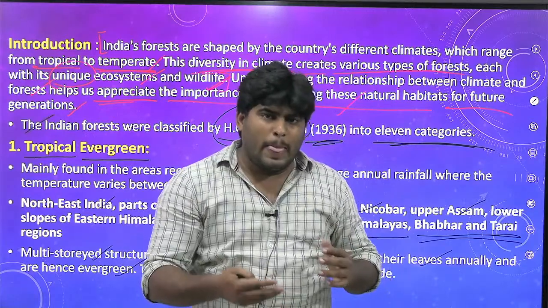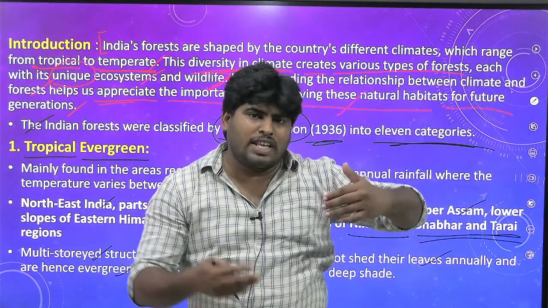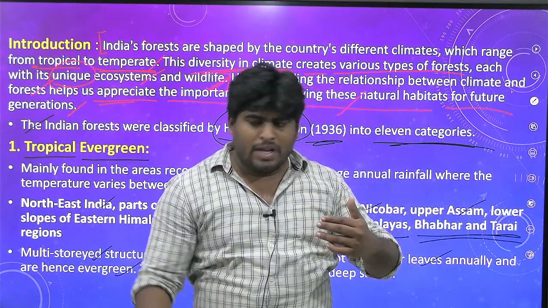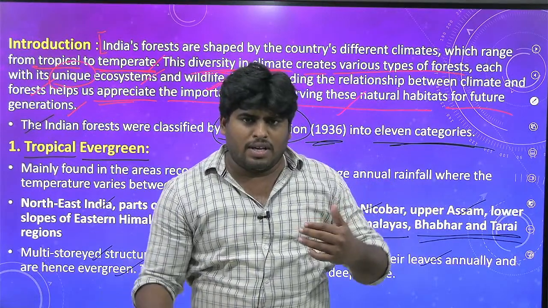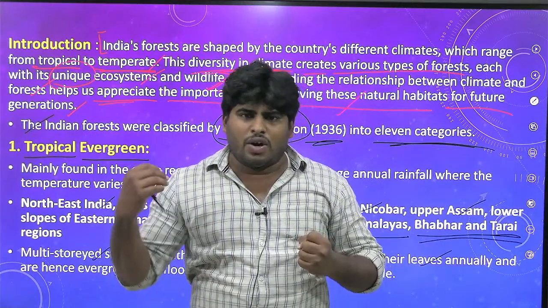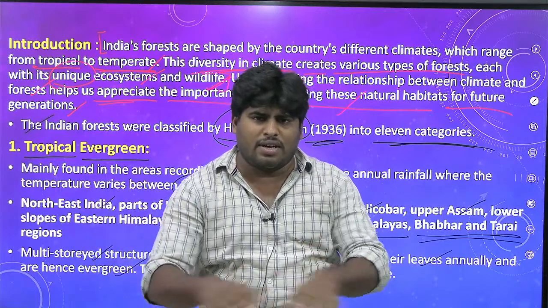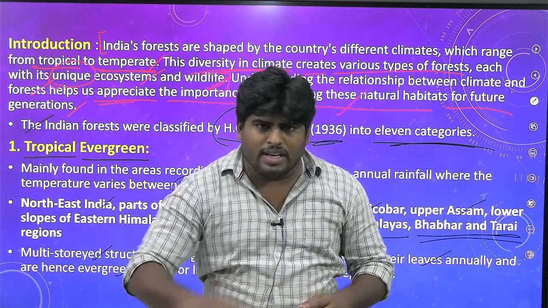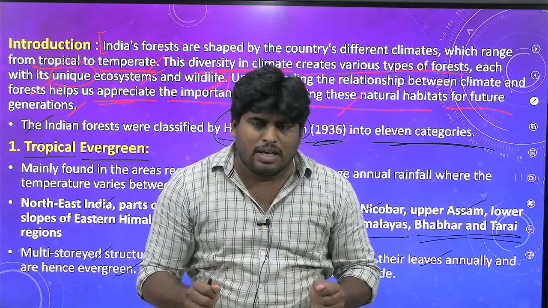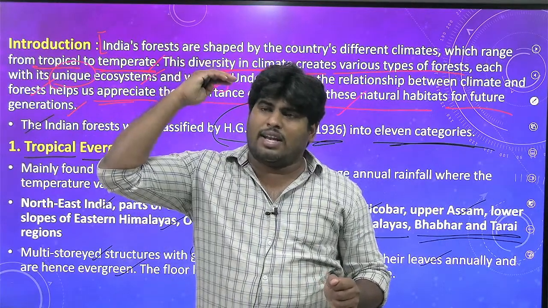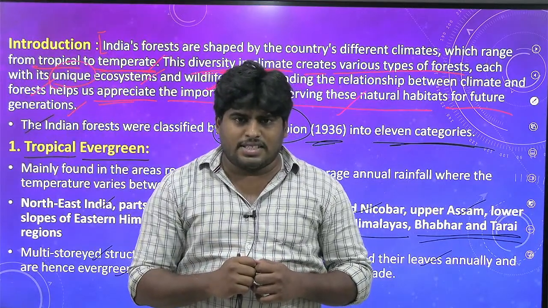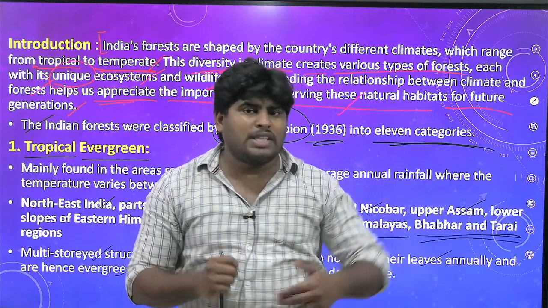They do not even allow the sunlight to pass through those leaves to touch the ground. So when you don't have sunlight coming over the ground, how can we expect photosynthesis and generations of other flora there? So over the ground, we cannot expect grass also. It's completely dark, because there are certain layers of leaves and branches which don't allow the sunlight to pass through.